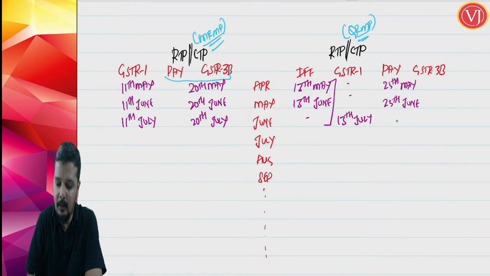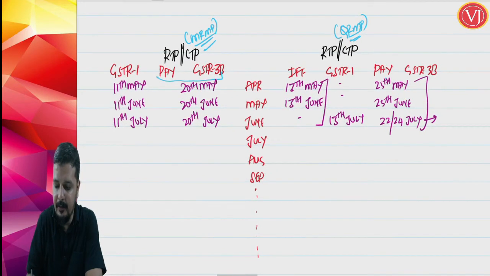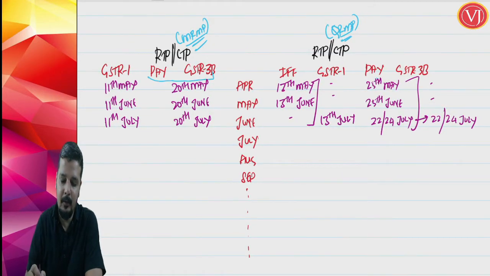And for June month, payment will be on 22nd or 24th of July depending on the state. GSTR 3B will be only quarterly, with the same due date as the last payment due date, that is 22nd or 24th of July. So payment will be on monthly basis. For the first 2 months, it is 25th.